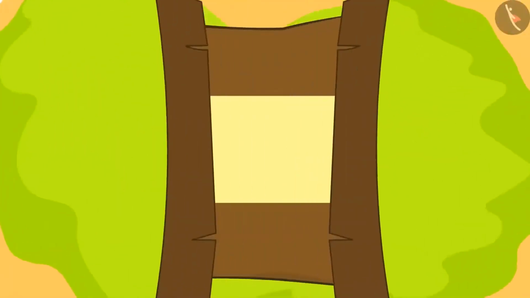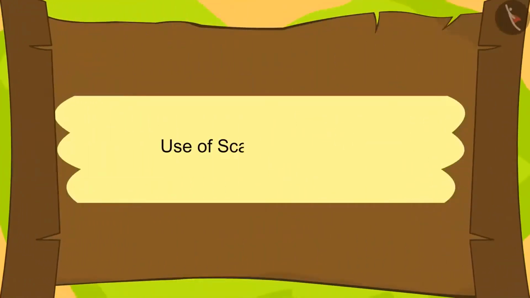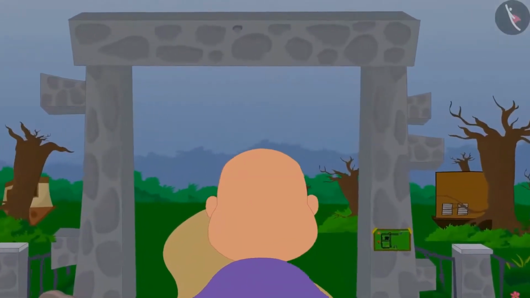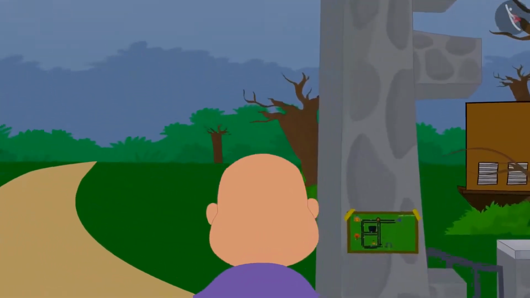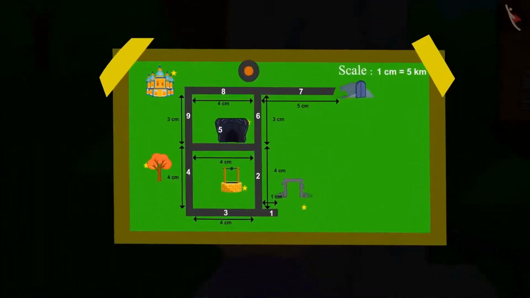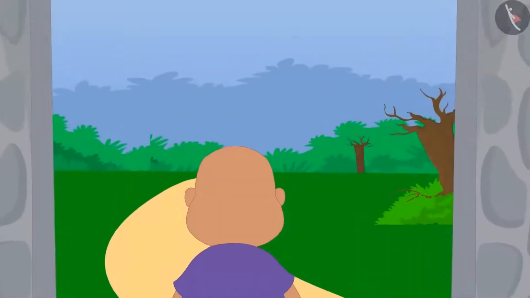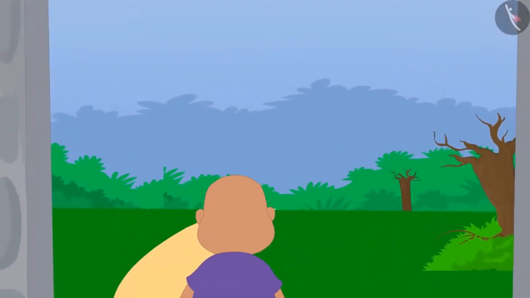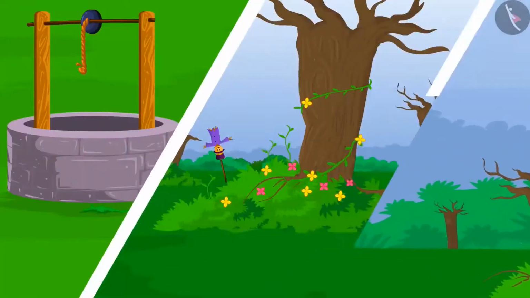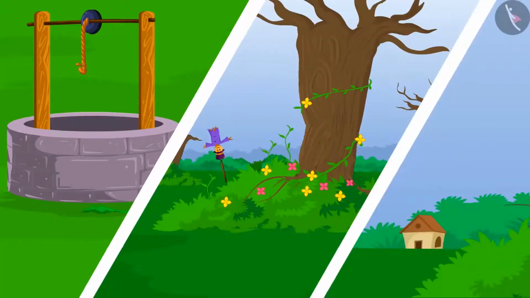Children, in this lesson, we will see the use of scale and direction in maps. One day, Bablu reached the village of Ulta Pulta. As soon as he reached the gate to go inside, he found a map which was upside down. Bablu was extremely naughty. He immediately went inside the village, but there was nobody in Ulta Pulta village.